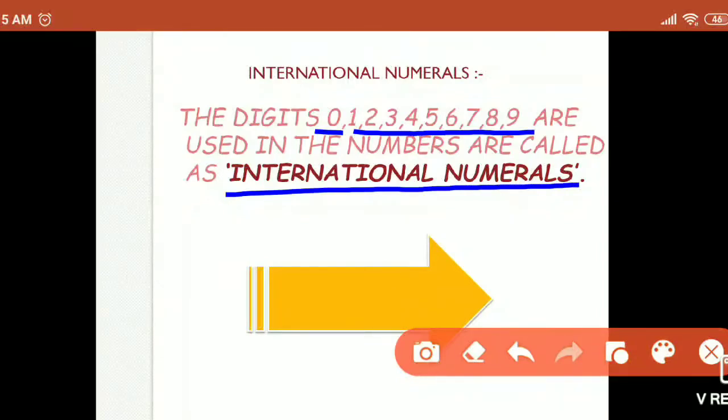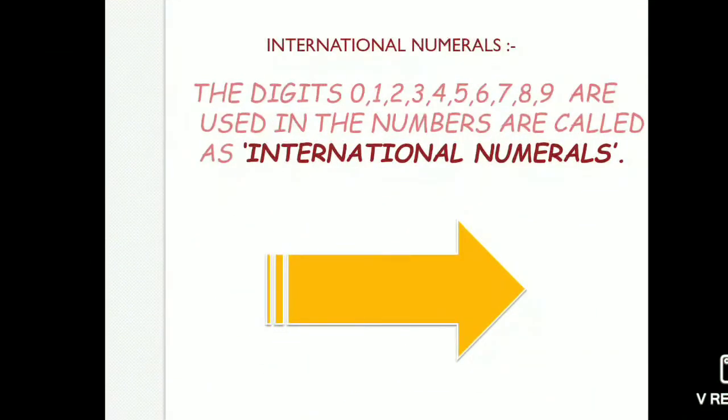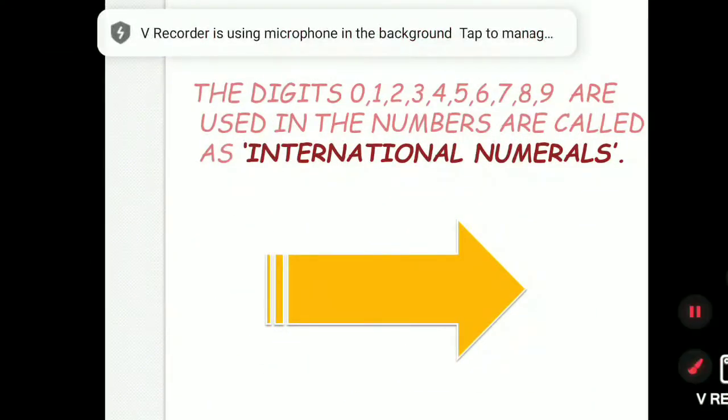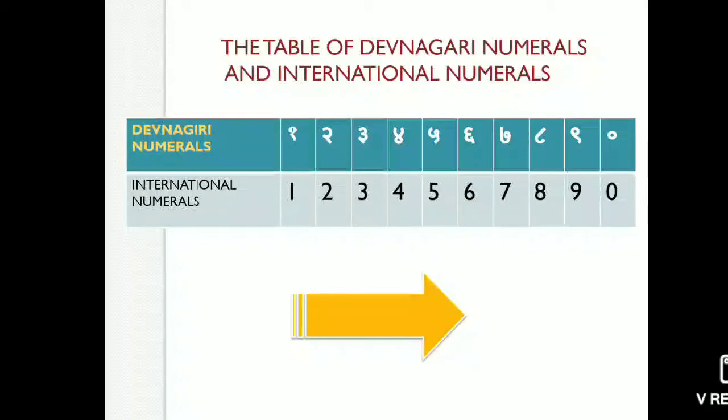In Marathi we write 1 in this way, but in international numerals we write it in this way. So in this way, both Marathi and international, how to study these numbers we will see. See here it is Devanagari numerals.